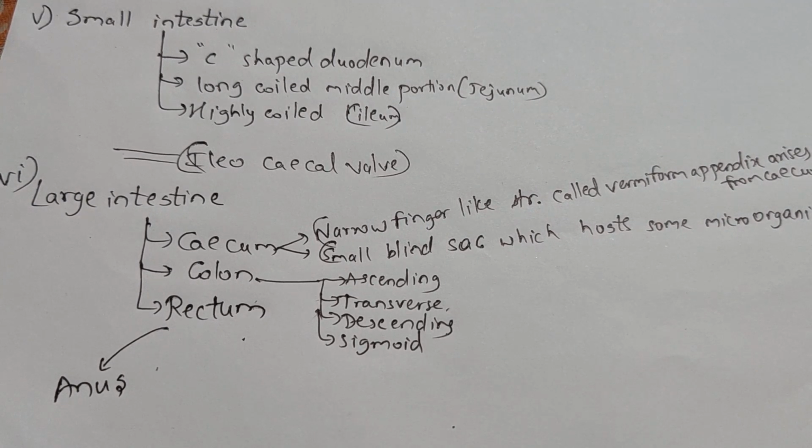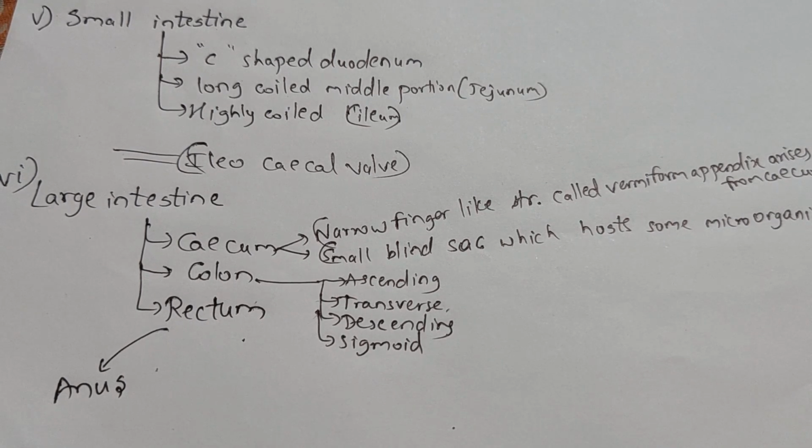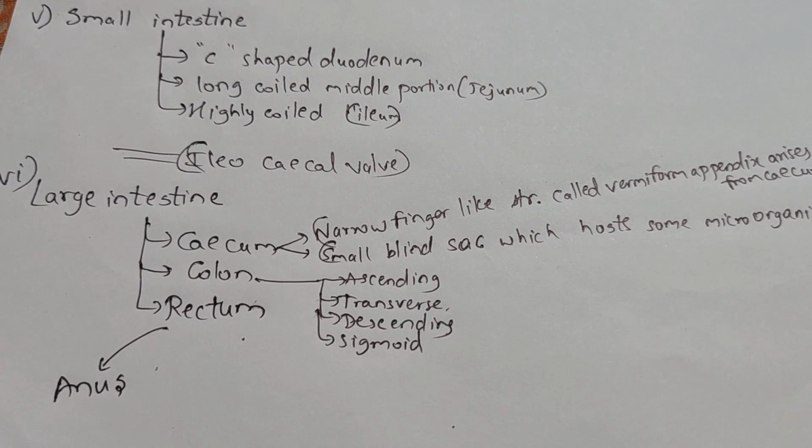This cecum is a small blind sac which hosts microorganisms, and it has a narrow finger-like structure called the vermiform appendix, which arises from the cecum.